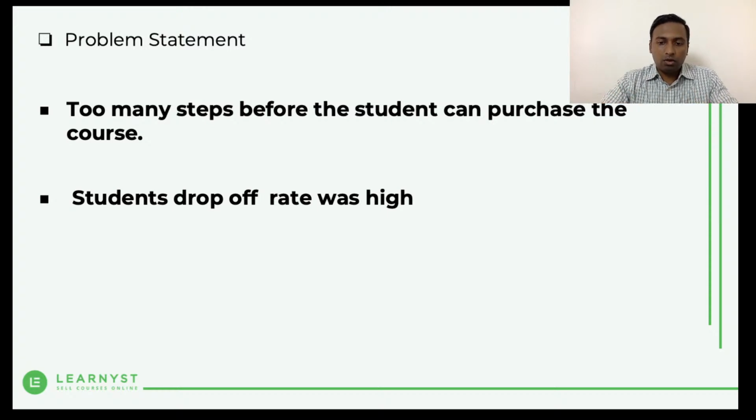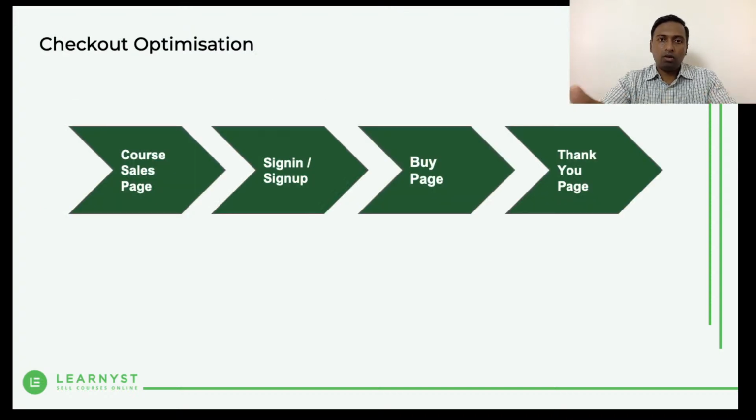So certainly there was a drop rate, right? So what we did is we cut down on this process. Now, the moment you share the course sales page link and the student clicks on the buy button on the page, they are taken directly to the sign up page, without the custom field form, right?